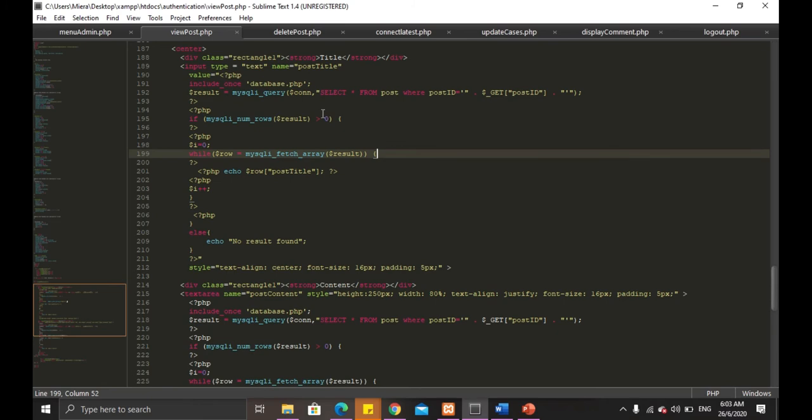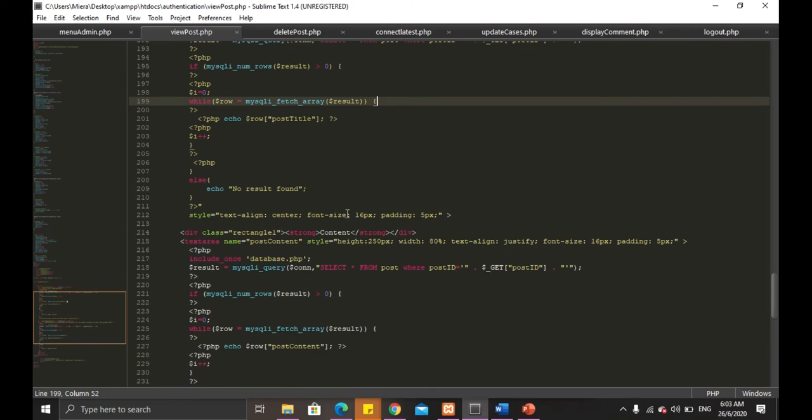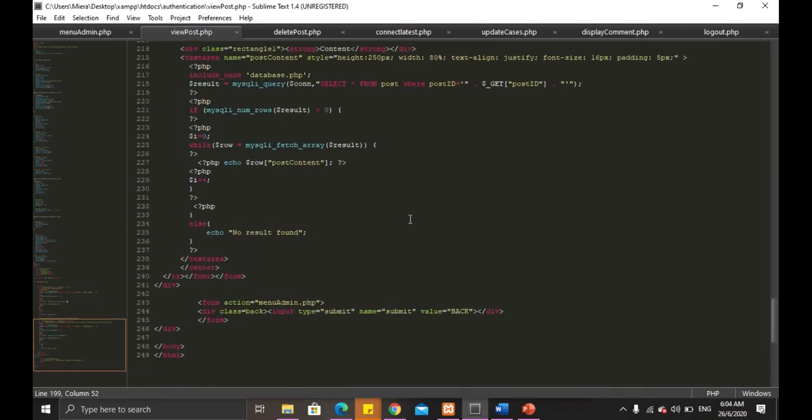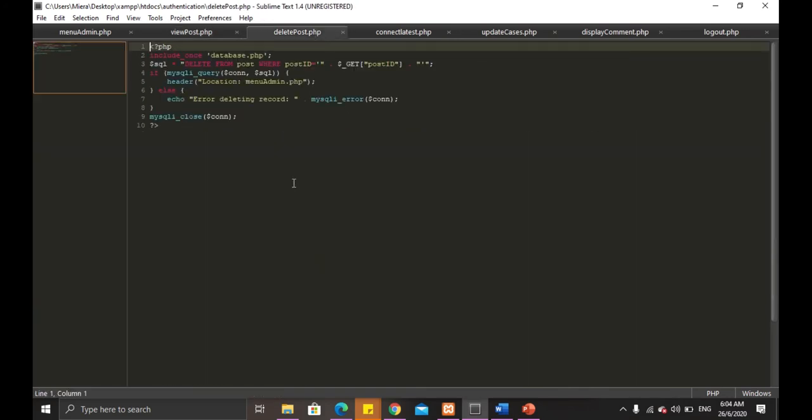As you can see, this is how we retrieve back the data from the database. So don't forget about the connection of the database file and also the MySQL statement. This is for title and this is for content. Next is delete post.php. This is what happens when admin clicks on the delete button on the page and the post is removed by the system. So this is how we do it.